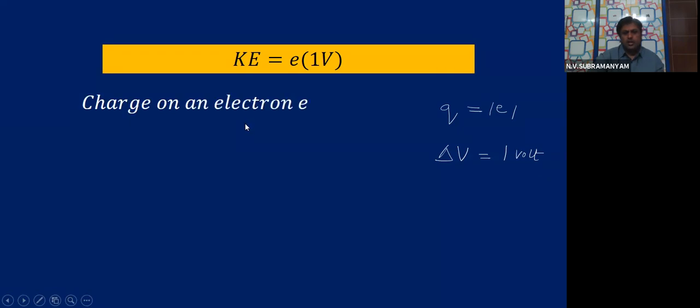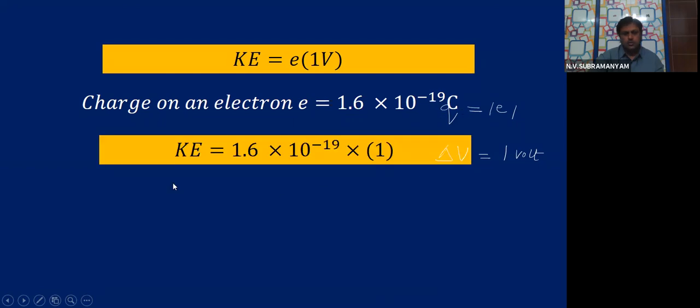The charge on an electron, you all know, how much is it? 1.6 into 10 power minus 19 coulombs. Then the kinetic energy formula will become KE is equal to e, substitute 1.6 into 10 power minus 19 coulombs, into delta V is 1 volt.